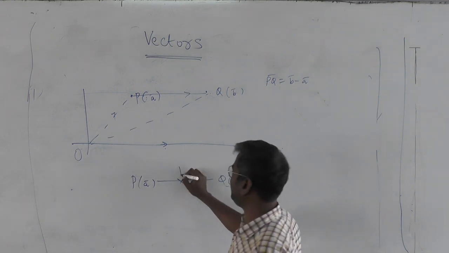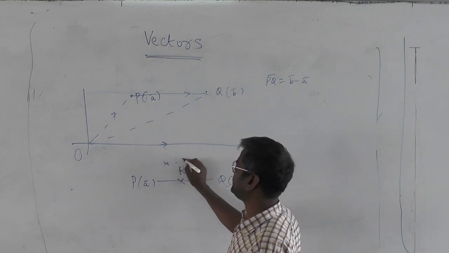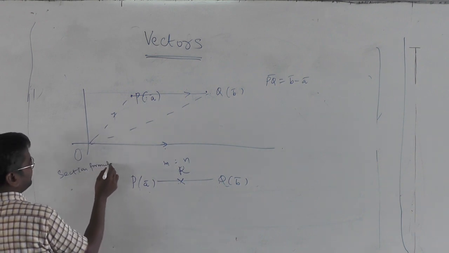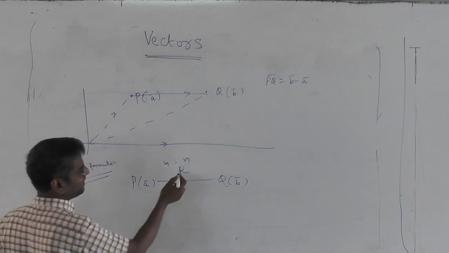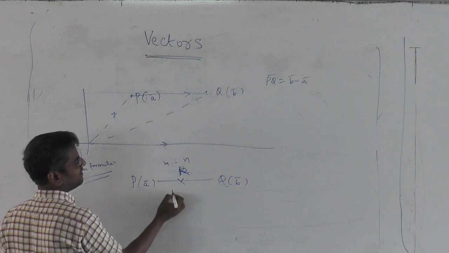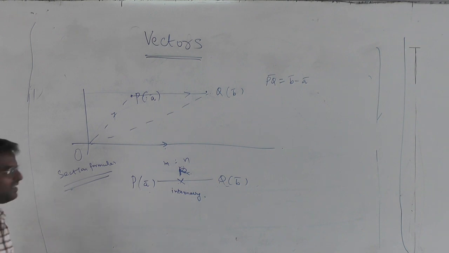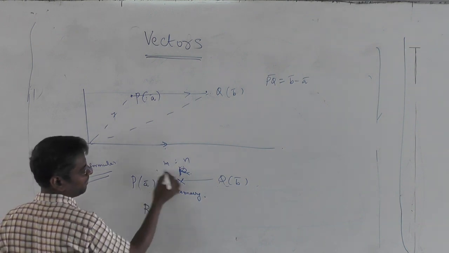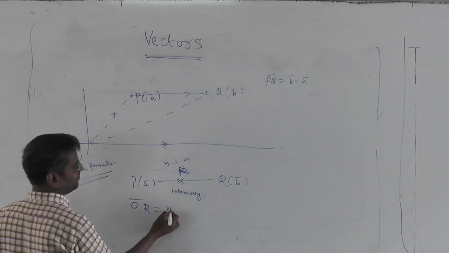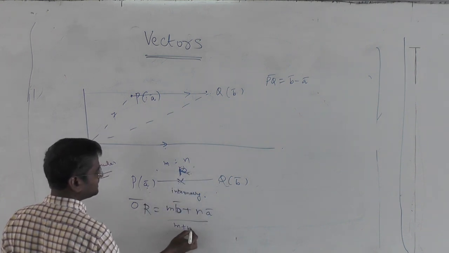Or you take some point R which divides the segment PR, RQ in m:n ratio. That is, we are talking about section formula. And directly the point which divides the PQ in ratio m:n internally. This is dividing PQ in m:n internally. So that is given by position vector. This position vector, which is OR bar, is given by m into B bar plus n into A bar upon m plus n.